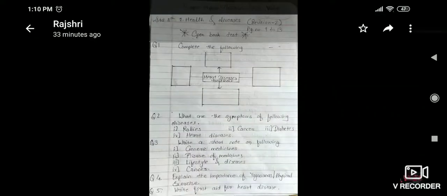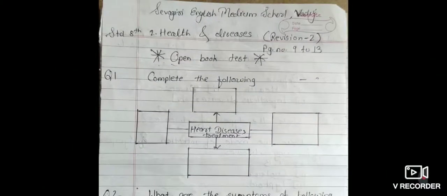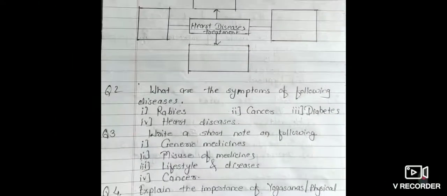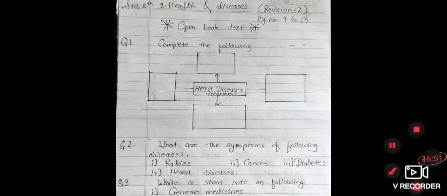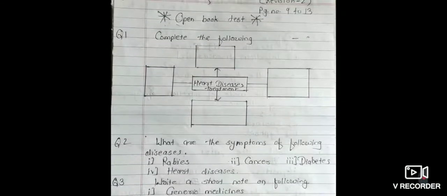This is the second test, which is an open book test, pages 9 to 13. Today you just complete it. Many students have not sent this test to me, so all of you complete it and send it to me, and tomorrow we will discuss this second open book test on the health and disease lesson. Read the lesson, because reading is very important, and according to it you have to solve the test, note it down and send it to my personal number.